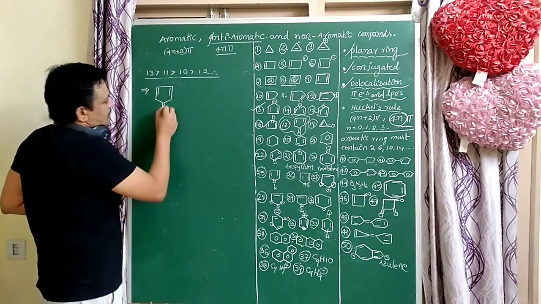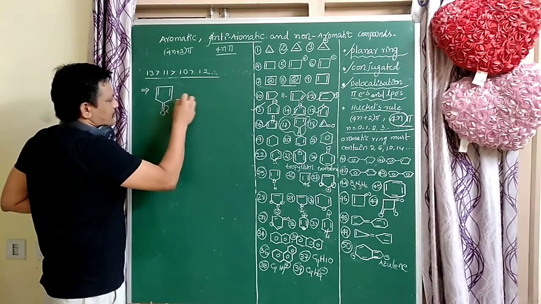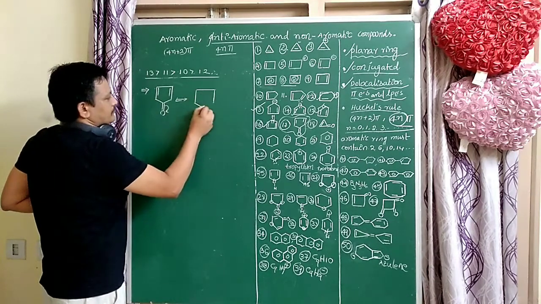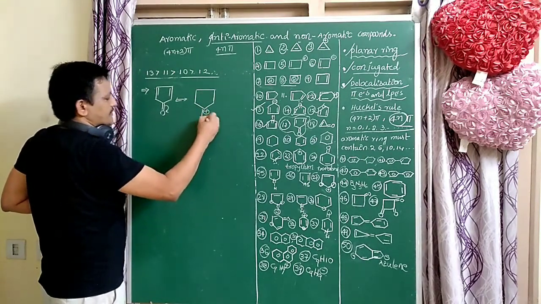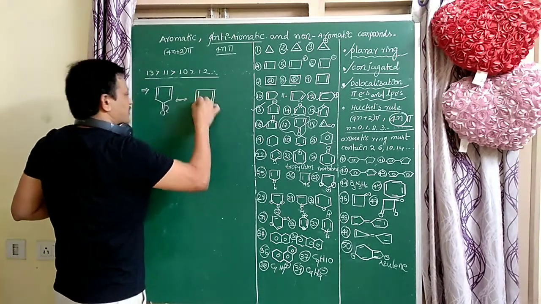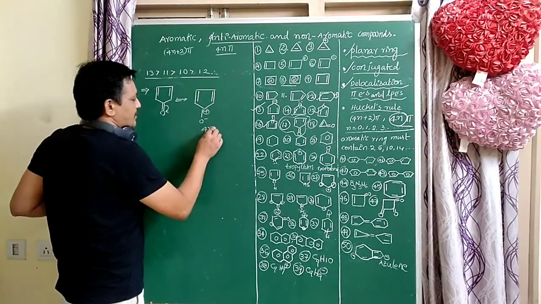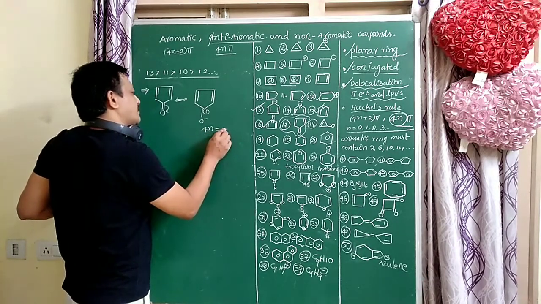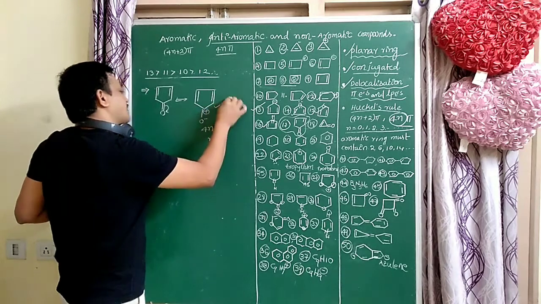The oxygen accepts the pi electrons, so that pi electron goes to oxygen. Here plus is formed on this carbon, and O minus. So here the double bond is there, conjugation is there, and it follows the 4n pi electrons. 4n equal to 4, so n equal to 1.